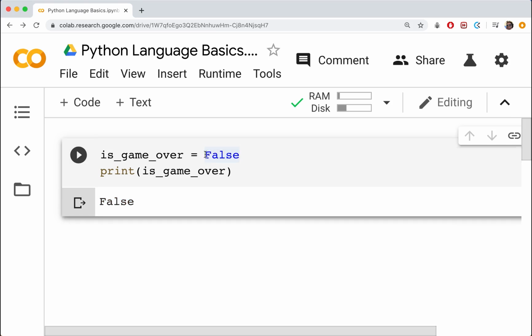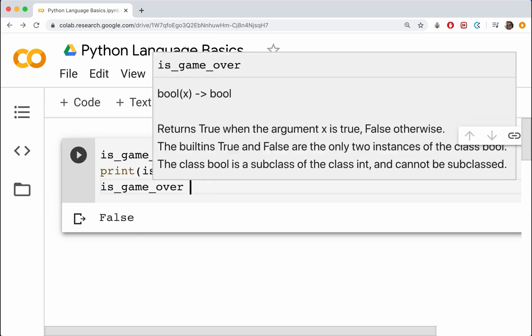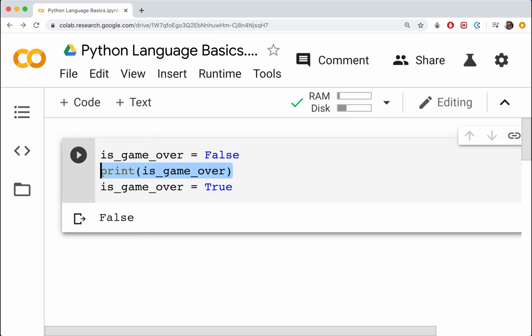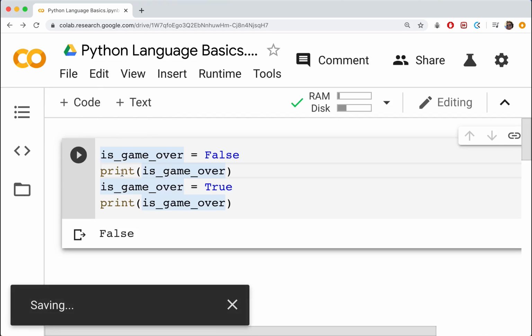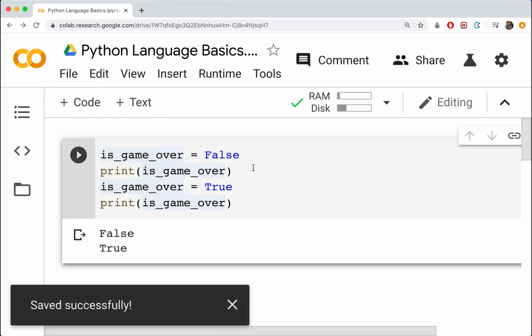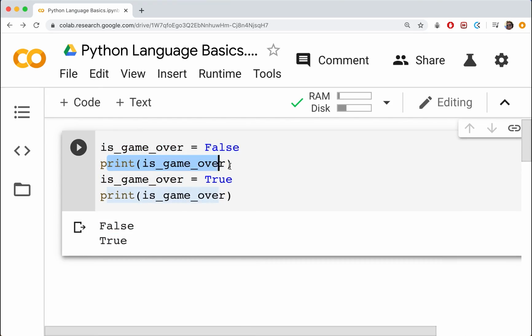That makes sense. We assigned the value of False to the variable is_game_over using this assignment, and we're just printing it out. We can then reassign it and print it out again. So we could say is_game_over is now going to be equal to True. We'll go ahead and print it out. And we'll run this again. We don't even really need to save it. We'll just go ahead and run the cell. So first we get False and then we get True. Makes sense because it was False here and we printed the value out, but then we changed it to be True and then we printed its new value. So each time we change the value, that is going to be the value it takes on throughout the rest of the code unless we change it again.